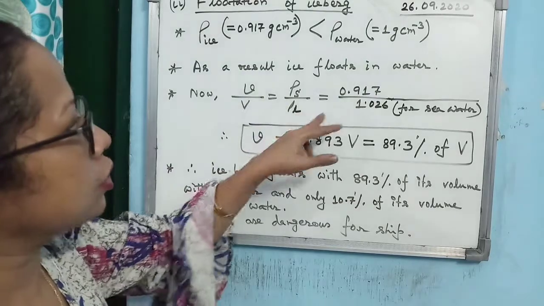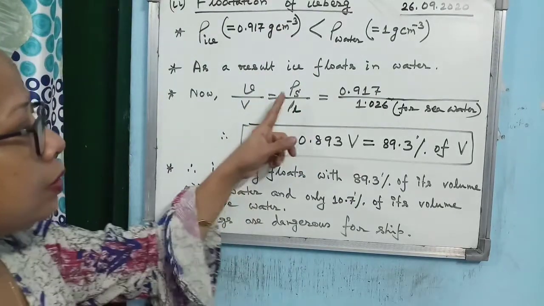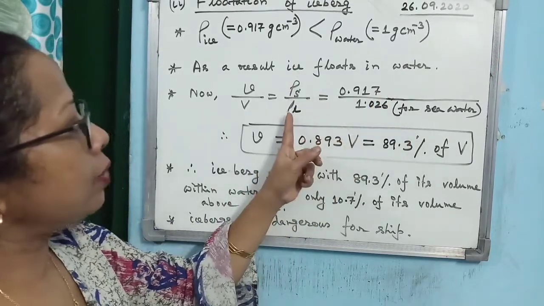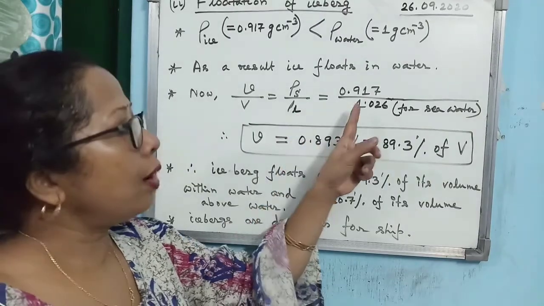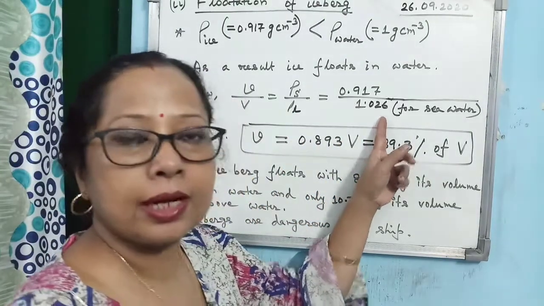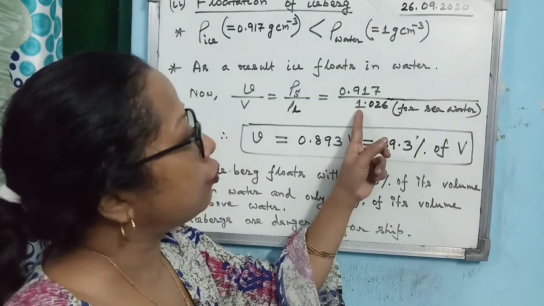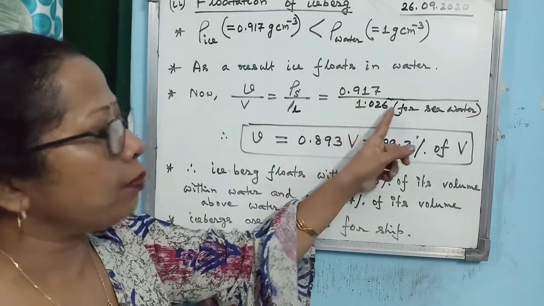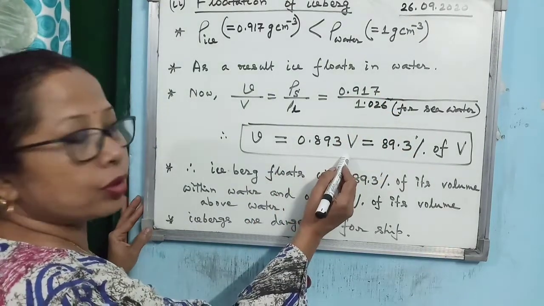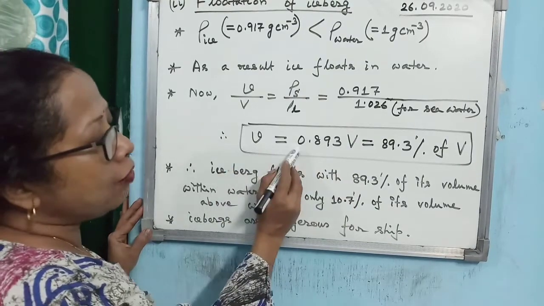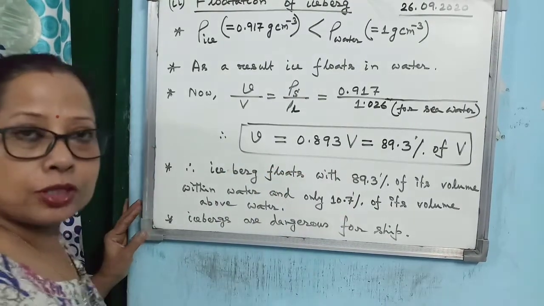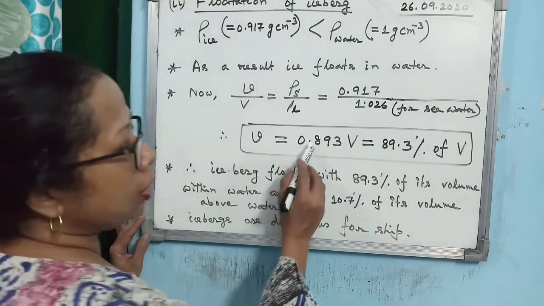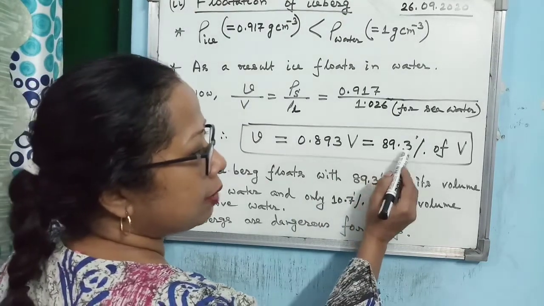Now if we apply this concept for the case of iceberg, the density of solid, that is ice, is 0.917. When considering the density of the liquid, you have to take the density of sea water, not the normal water. For sea water, density is 1.026. So if you divide 0.917 by 1.026, it comes to 0.893. So small v is 0.893 times V. If you write it in percent, multiply it by 100, then it becomes 89.3%.